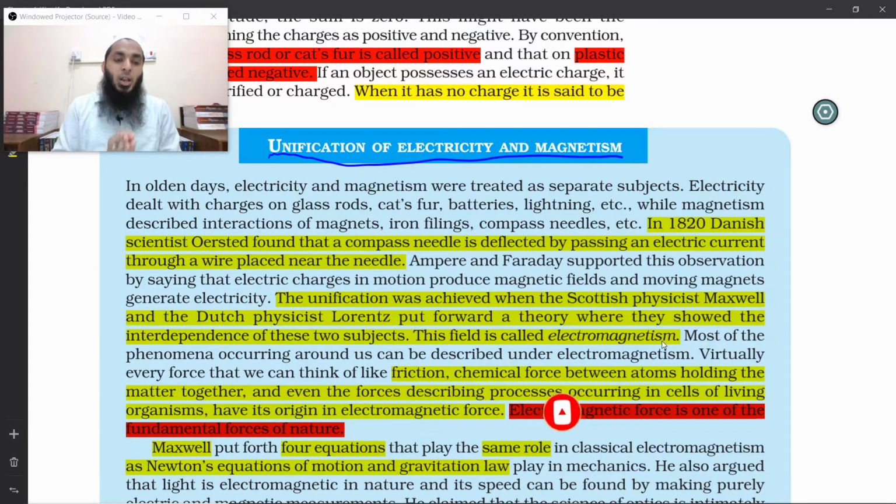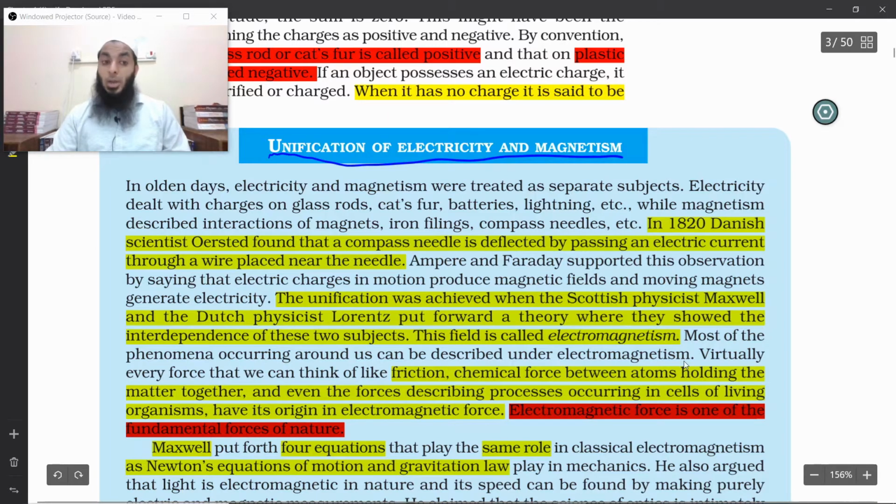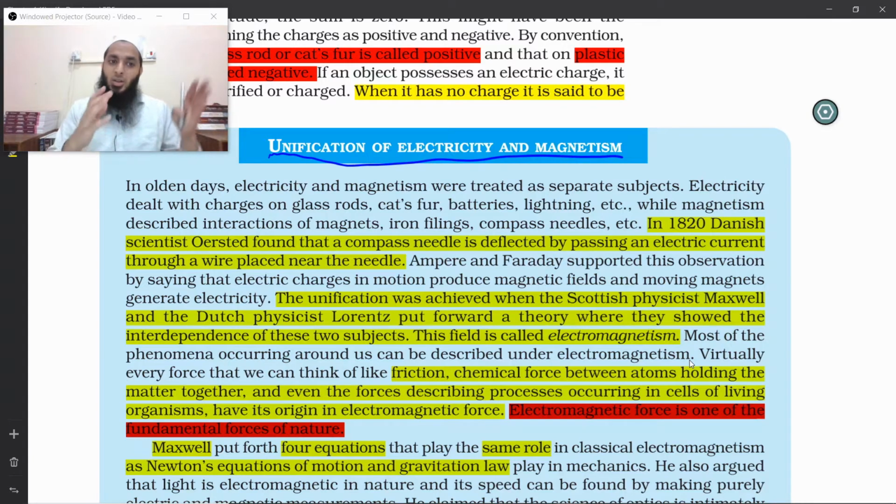It can be clubbed together under a single field called electromagnetism. Most of the phenomena occurring around us can be described under electromagnetism. So when we think about electromagnetism, we think about charges attracting each other, or the magnetic needle deflecting because of electric current. But no, it can be thought of in everyday life. For example, friction is also an electromagnetic force. The normal reaction force is also an electromagnetic force. The tension force that you have learned in grade 11 is also an electromagnetic force.